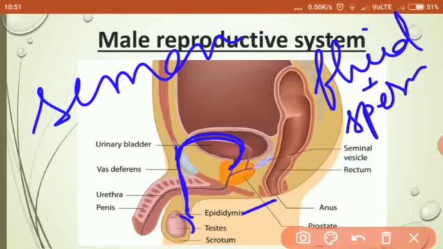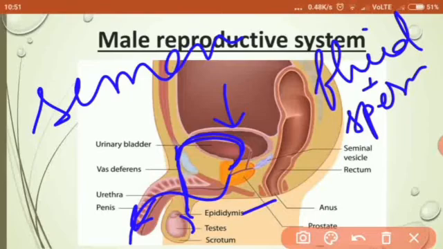Here, the urethra has one more role in males. Other than passing urine, the urethra also passes semen from the testes. It is a small duct that passes through the penis. You know that. Semen also passes through this urethra, which means it has two functions in males.